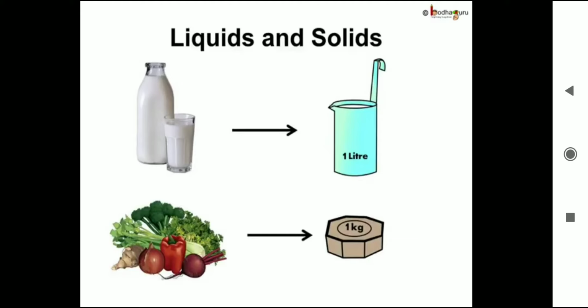And when we buy vegetables or sweets, it is measured in kilograms or grams. Thus, we buy these by measuring how heavy they are. We can measure volume of a liquid in liters and weight of a solid in kilograms.